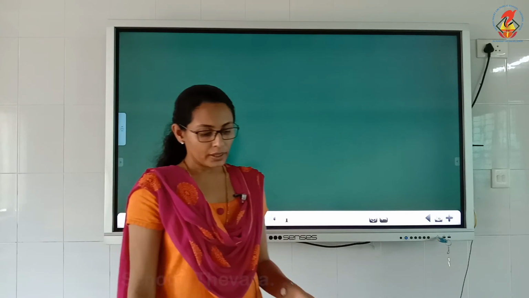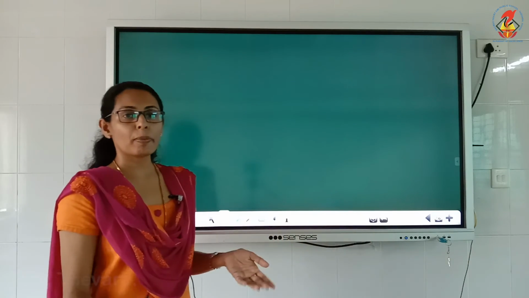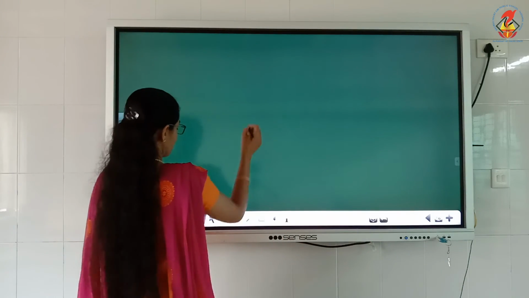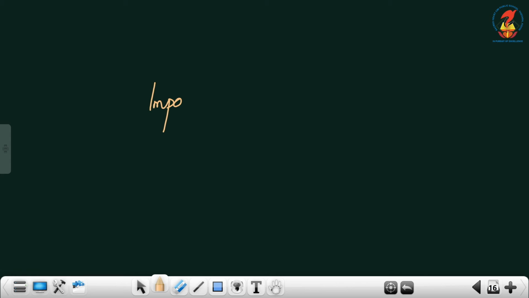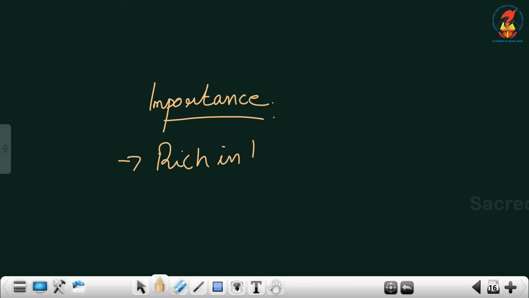Now, what is the importance of plateau? Why do we have plateaus? Because the plateaus are rich in minerals.